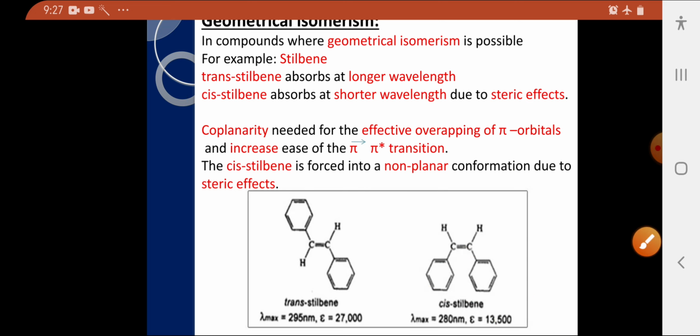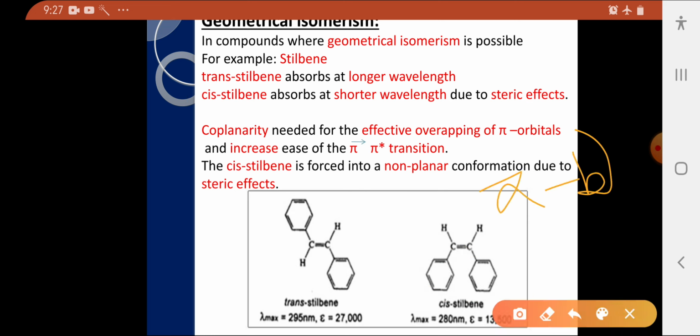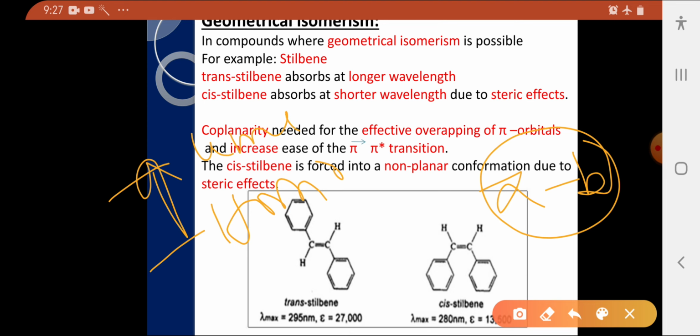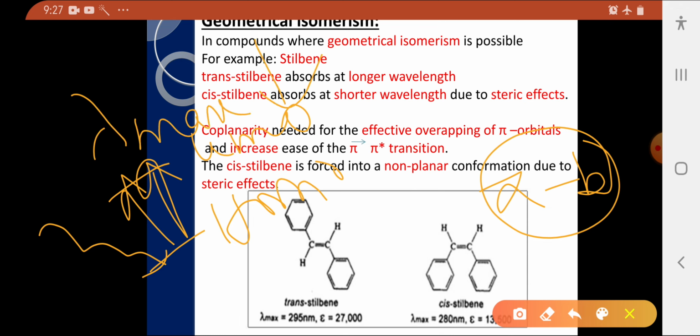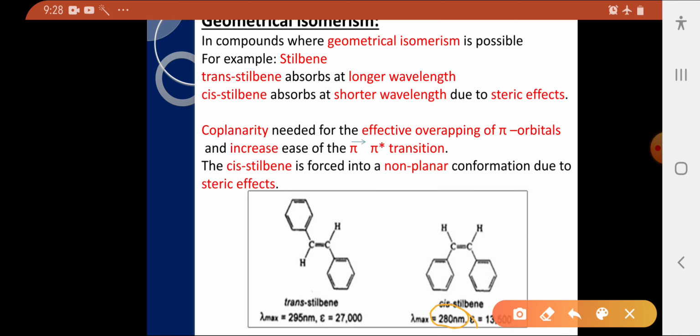Due to this, effective overlapping of pi orbitals is reduced. Means conjugation decreases. In this case, the energy gap between HOMO and LUMO levels increases. Hence, it requires more energy for the electronic transition. As a result, lambda maximum value decreases, and so cis stilbene shows absorption at 280 nanometers with epsilon value 13,500.